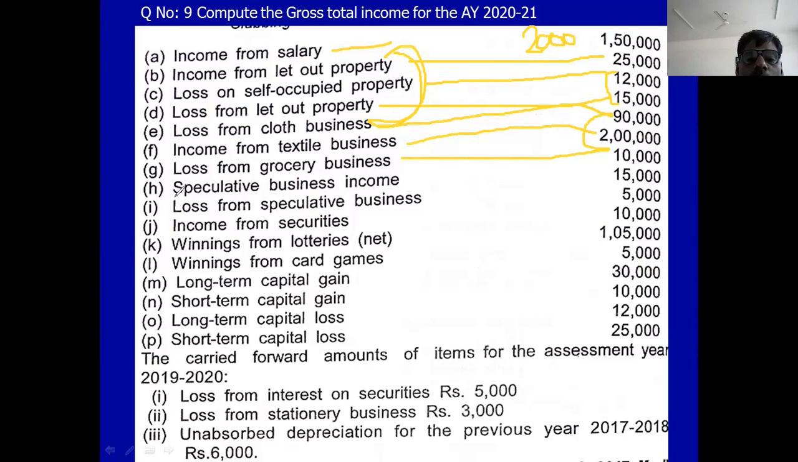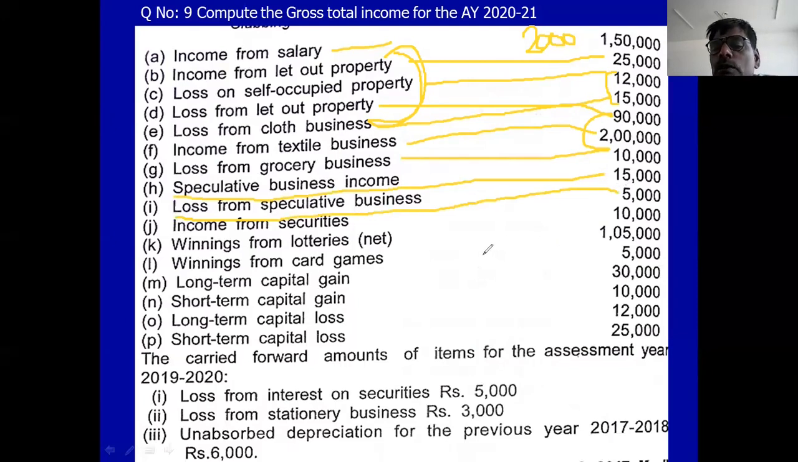Okay. Then speculative business income is 15,000, and speculative loss is 5,000. So out of 15,000, you adjust 5,000. Balance of profit is 10,000. So 1,10,000 is the business income now. 2 lakh minus 1 lakh, 1 lakh balance. To the 1 lakh, you add speculative business income 10,000, making 1 lakh 10,000. Then